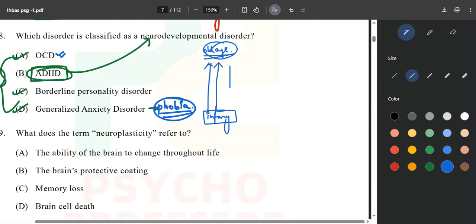We are healthy, we are fine, we are fit, we are developing normally. But now what happens is, in this cute little child there is some problem. This cute little child has some problem while growing up. Not a physical one, it is a neuro problem. What does neuro stand for? It stands for the neuron.